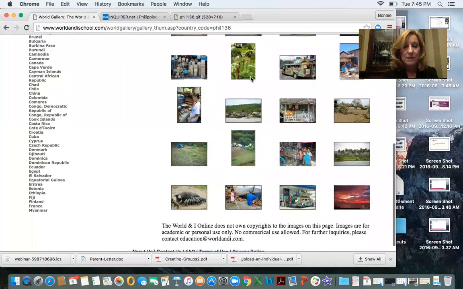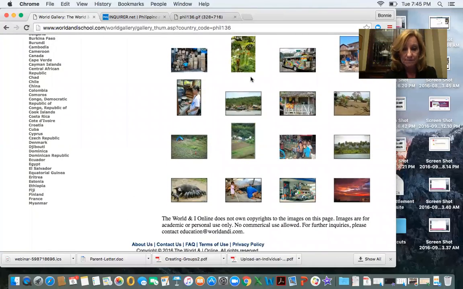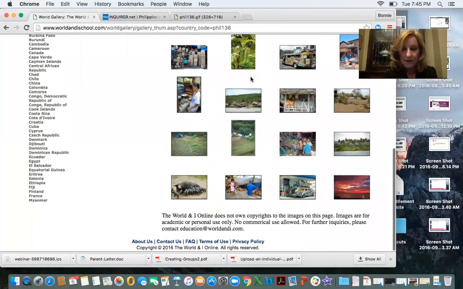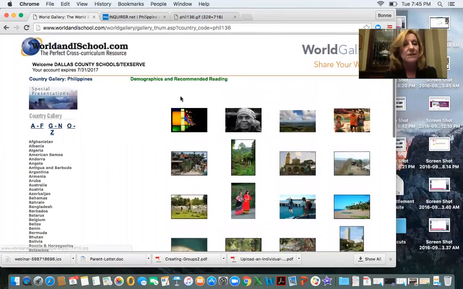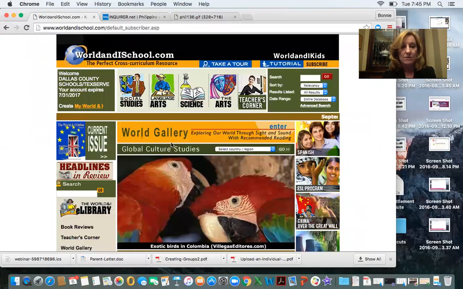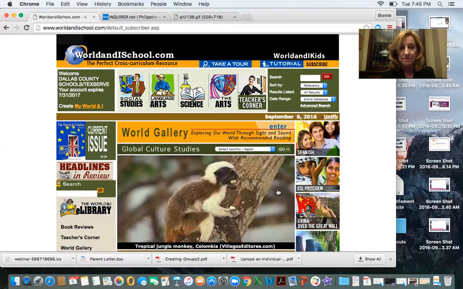So those pictures can be used in different reports, but they are allowed for academic and personal use. You can see that at the bottom. So that is the World Gallery and the Global Culture Studies.